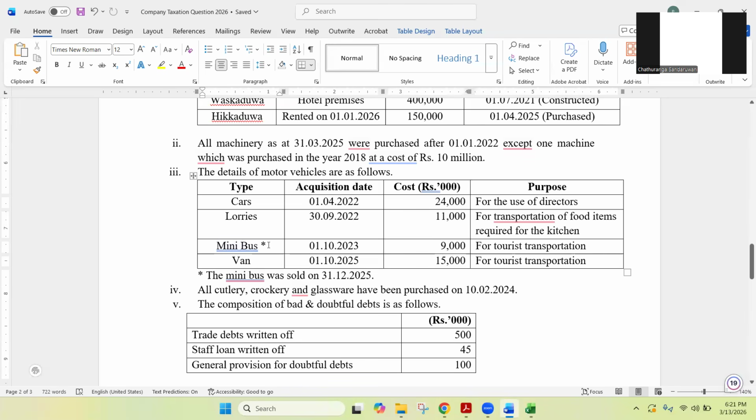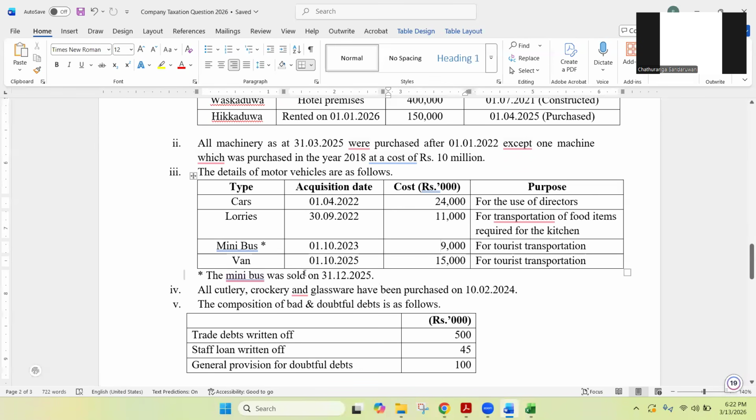And you have a minibus and you can see a star mark given as well. We'll read this first. Minibus has been purchased on 1st October 2023 and the cost is 9,000 and that has been used for tourist transportation. So again, tourist transportation can be directly related to the business, right? Because it's a hotel business, tourists are there. So in order to transport these tourists, maybe from the airport to the hotel or hotel to another destination, they have used the minibus. But what is the star point?